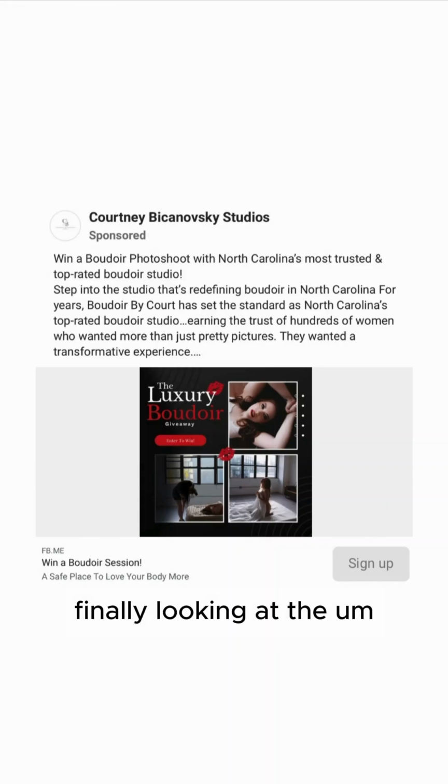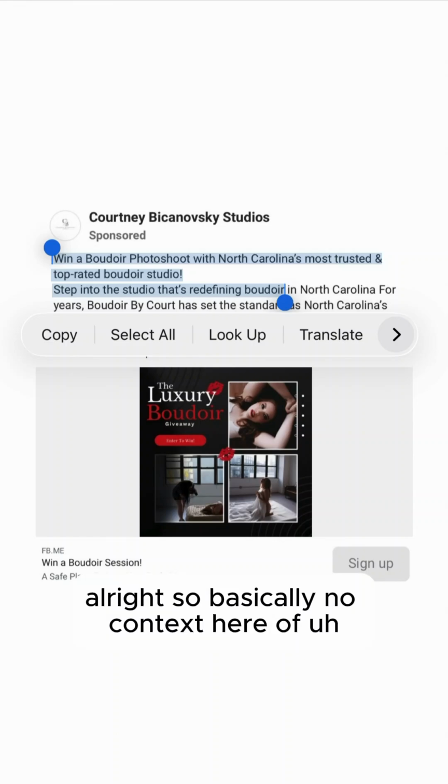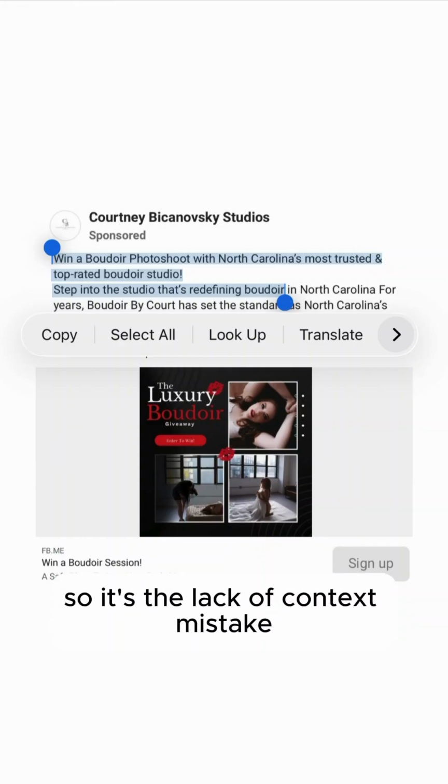Finally, looking at the see more headline here. The first 2 3/4 lines in the Facebook mobile news feed is all people will actually see when they see our ad. So, when a Boudoir photo shoot, series funding Boudoir. All right, so basically no context here of the context that we need to set. So it's the lack of context mistake.